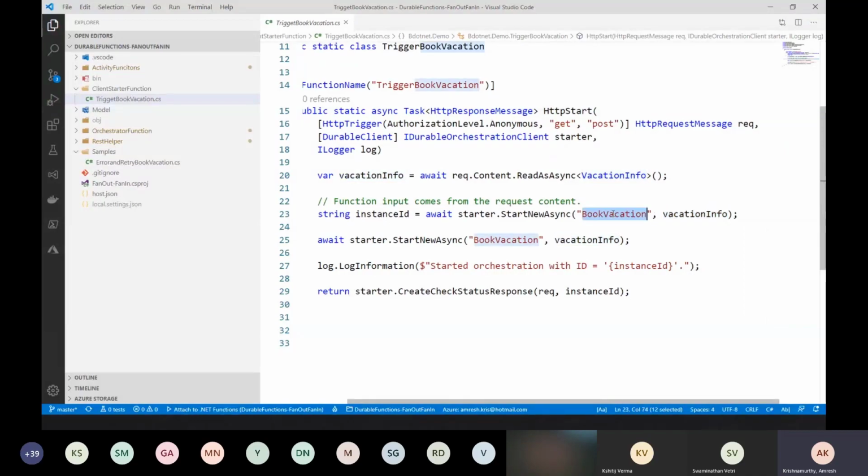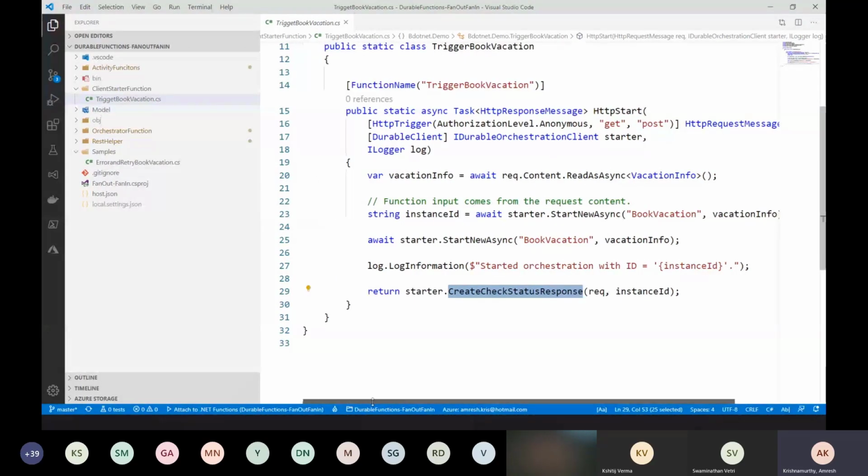If you see here, book vacation is my orchestrator function, and vacation info is the argument that I want to pass to it. I am starting my orchestrator function and returning the output. This is 4 simple lines for the client function. A client function is usually not going to extend beyond these many lines, right?